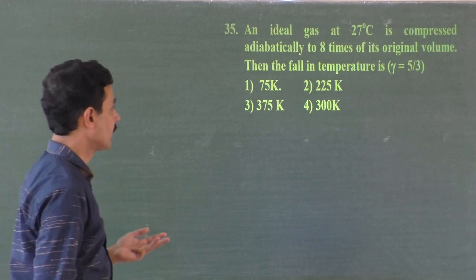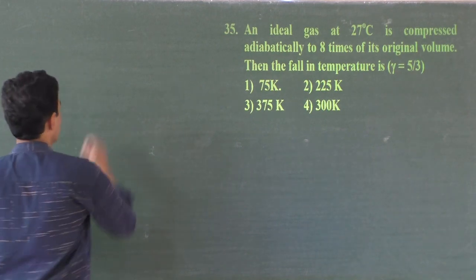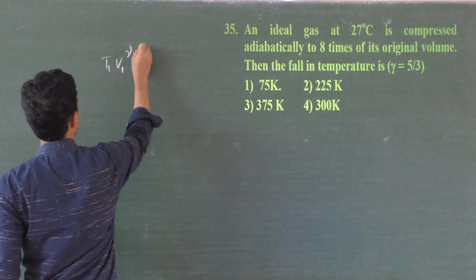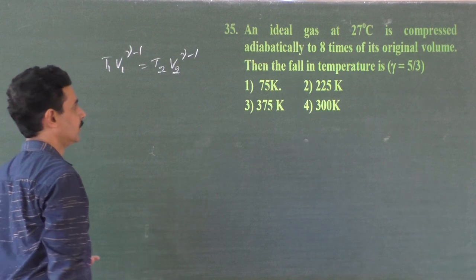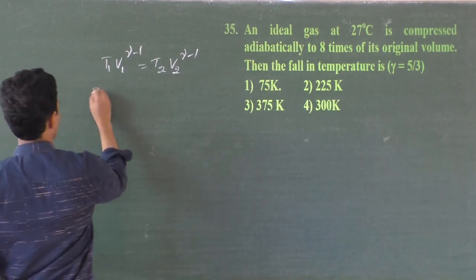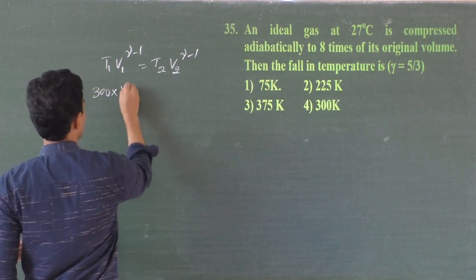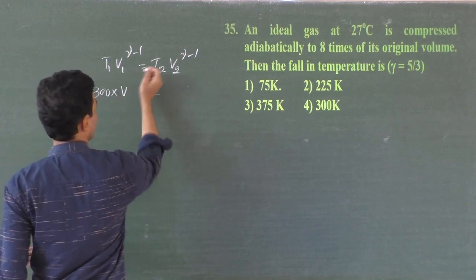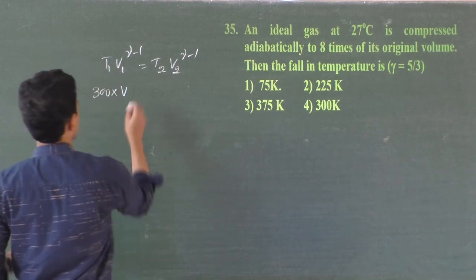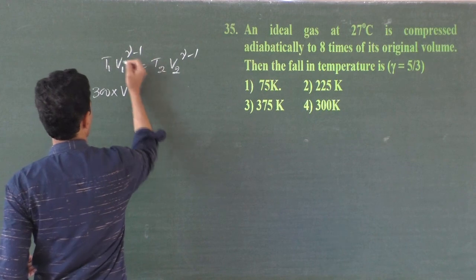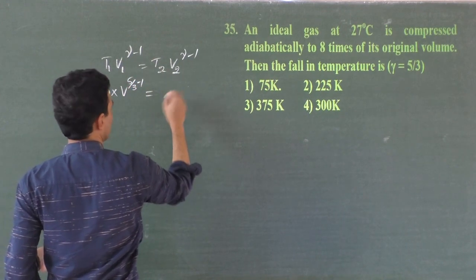Temperature and volume. That is TV to the power gamma minus 1 is a constant. T1 V1 to the power gamma minus 1 equals T2 V2 to the power gamma minus 1. They must be equal. T1 is 300. V1 is V and V2 is 8 times V, and gamma is 5 by 3, so gamma minus 1 is 5 by 3 minus 1.